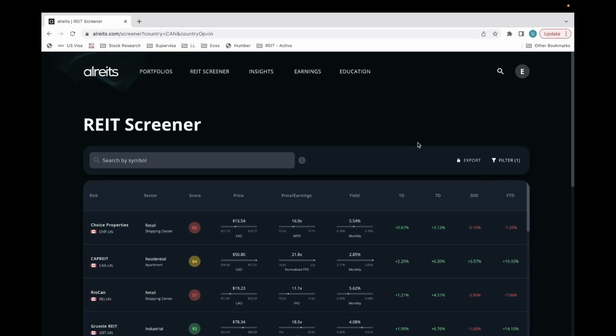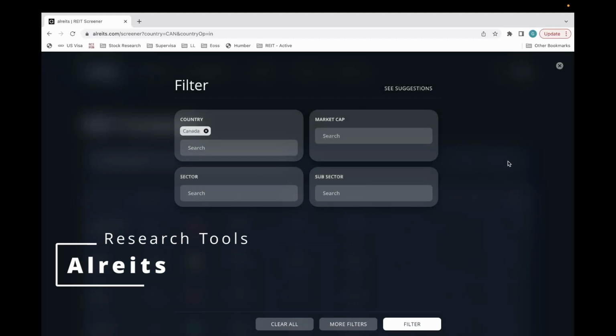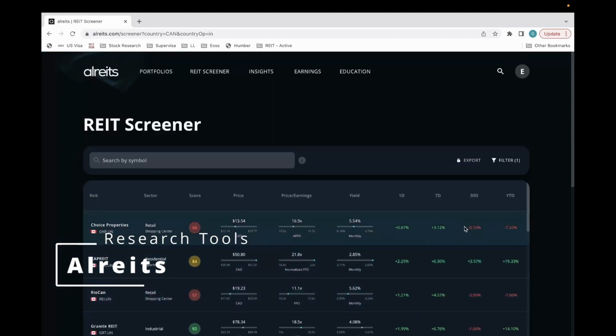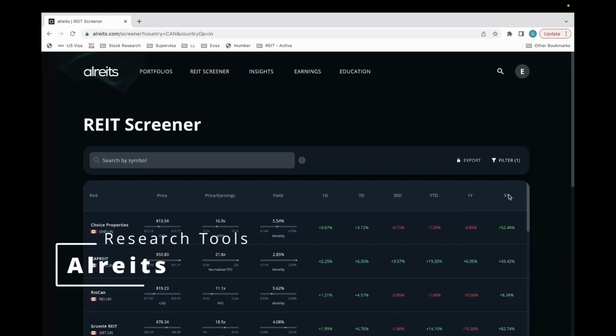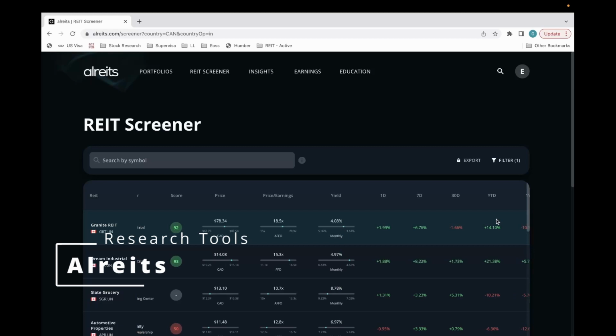You can use a scanner like alreits.com. Here, you can filter REITs by country, sector, and a few other parameters. I have filtered REITs by Canada for now, and I'm sorting them by their 5-year adjusted return. You can look at a REIT's 5-year, 1-year, or year-to-date return along with its dividend yield. It is important to consider both dividend yield and the market return a REIT has provided over a long period of time. You can also click on any REIT you like and look at its fundamentals in more detail.